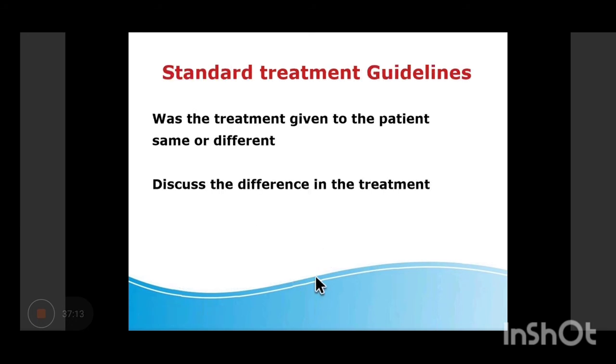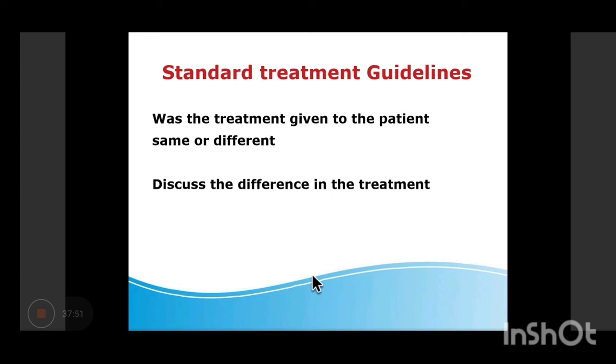Then again, I'm requesting all of you to procure this book, that is Standard Treatment Guidelines, Delhi Government, DSPRUD, Delhi Society for Promotion of Rational Use of Drugs. You can get the PDF also. I'll try to get it if possible, or you can take it from the bookshop. And then whatever the treatment was given in the ward and the treatment which is mentioned under this book, try to relate that. And if you find any differences, you are supposed to write in your project file what differences were there and what could be the reason of that difference.